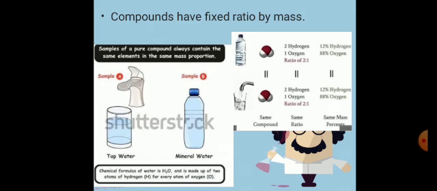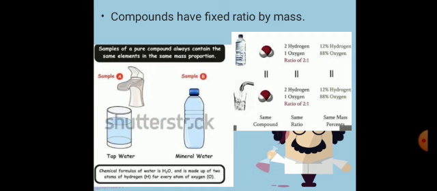Then, sample A and sample B. Sample A is obtained from tap water and sample B is obtained from mineral water. Sample A and sample B have a fixed composition, a fixed ratio by mass. The water obtained from the mineral water consists of two hydrogen and one oxygen. The ratio is 2:1. Also, if we talk about the mass percentages, 12% hydrogen and 88% oxygen is present in the water compound or water molecule.